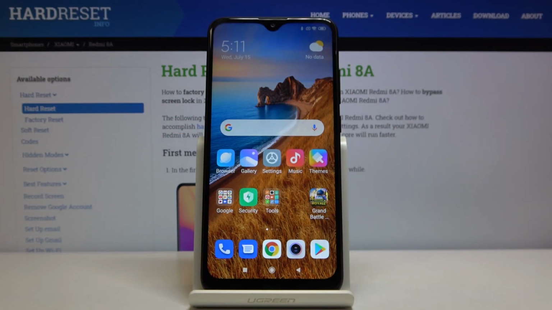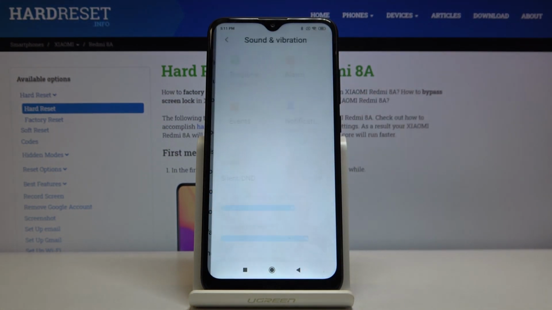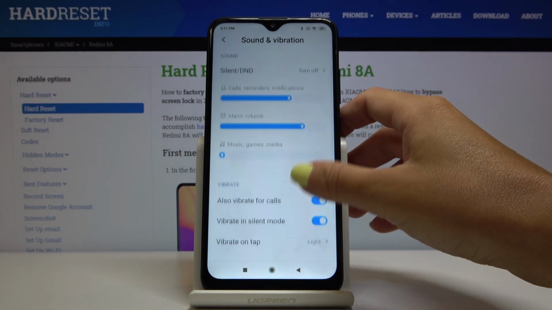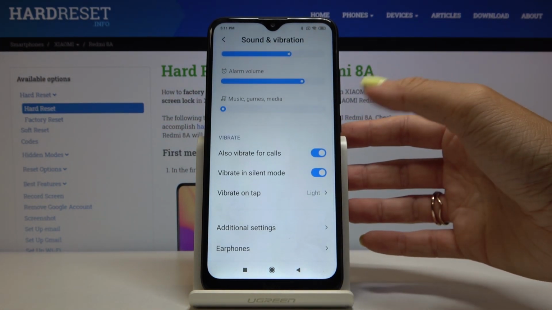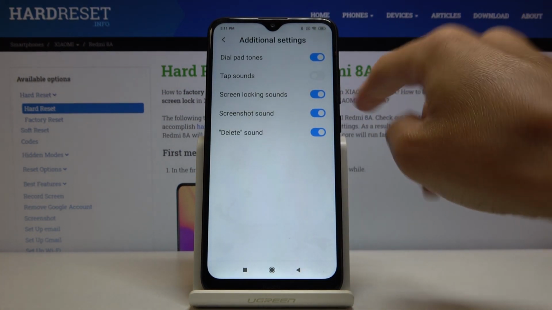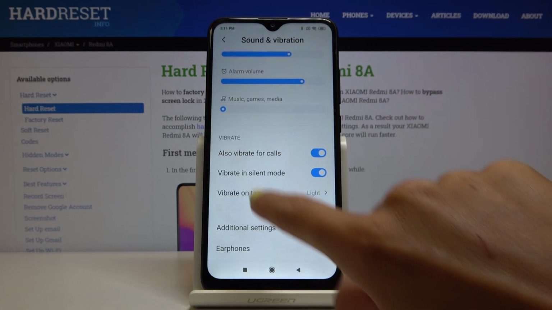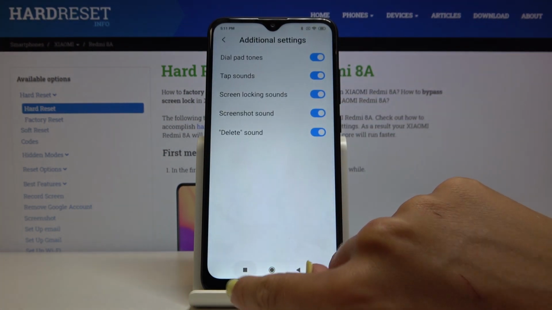Here we've got Xiaomi Redmi 8A, and let me show you how to activate touch sounds on the following device. So first of all, you have to open the settings, then find and select sound and vibration. Here scroll a bit lower, and now click on additional settings. And here you will notice tap sounds, so smoothly click here, and now you will be able to hear the sound.